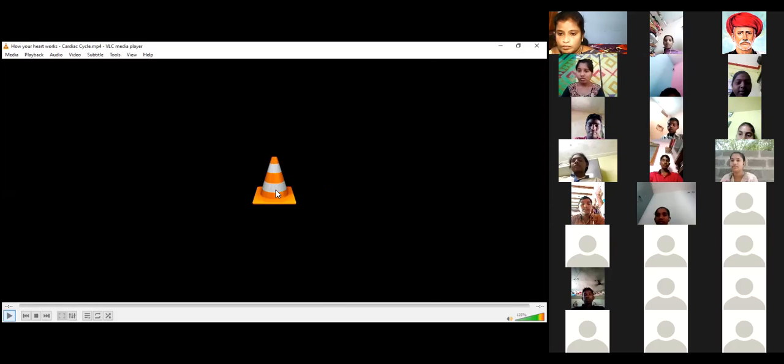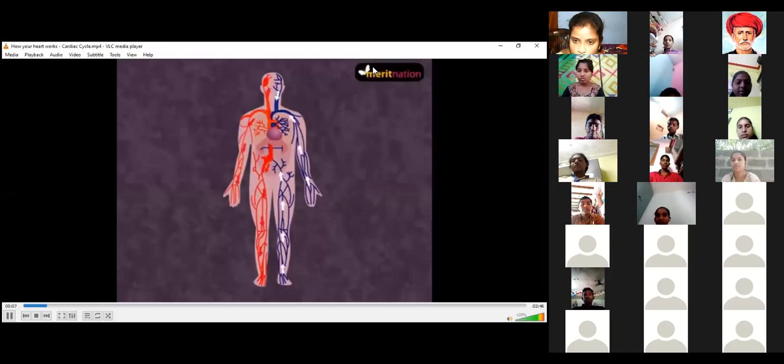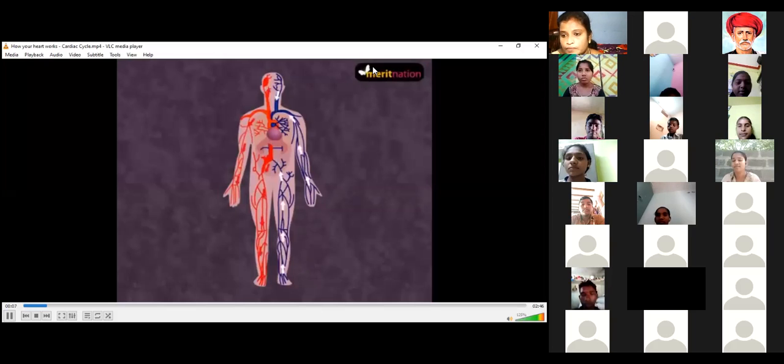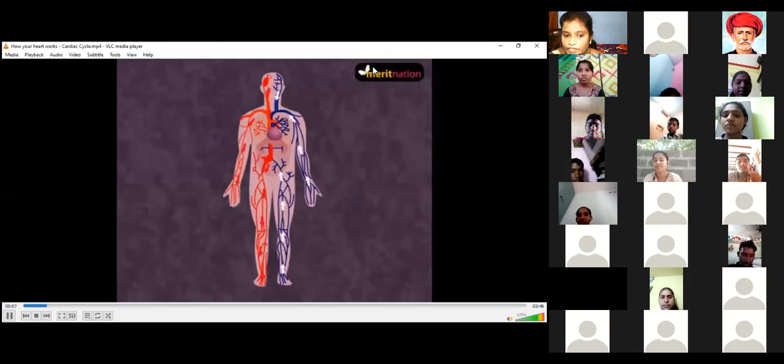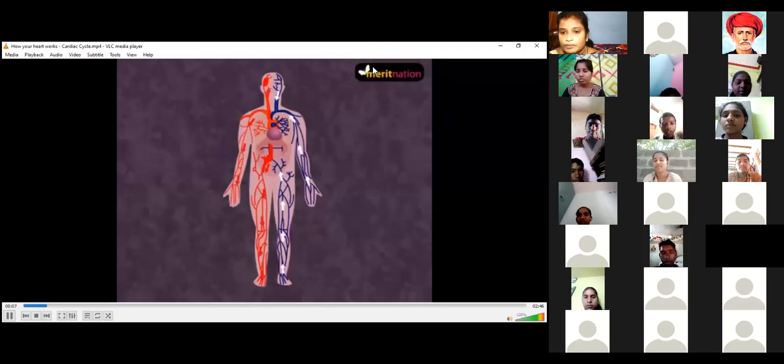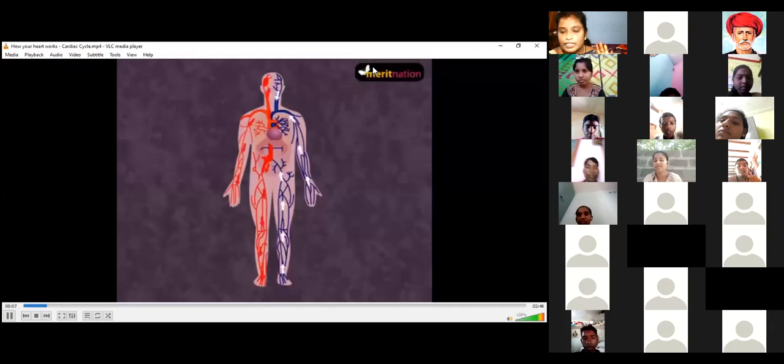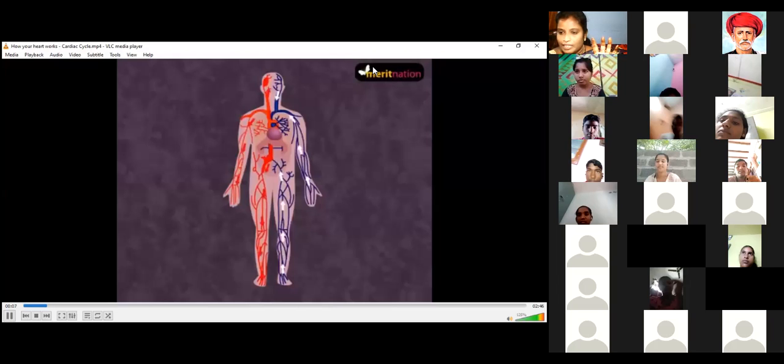Madam, your voice is breaking, we can't hear anything. Yes, pressure. Is the video visible, ma'am? Yes, madam. Raviteja, your voice is not audible, madam. Yes, madam. Is my voice not audible? It is audible, madam, it is coming through clearly. Are the video and voice both visible and audible, ma? Audible, madam. Okay, ma. Listen, and in this video, watch very clearly what the cardiac cycle is inside the body.